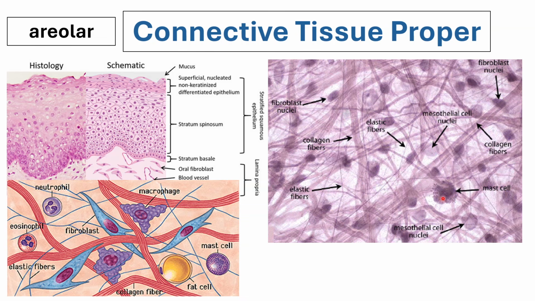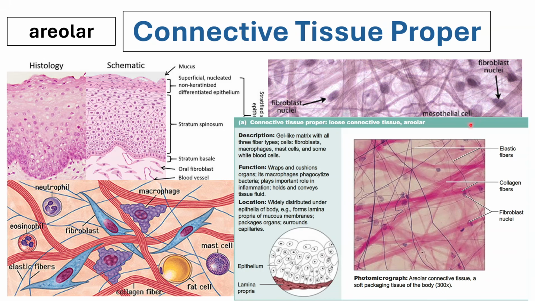Again, more cellular component than the fibrous component. If there is more fibrous component, you would not be able to see a lot of extracellular substance in the middle, nor would you see a lot of plump looking connective tissue cells. So again, this is your loose or areolar connective tissue.